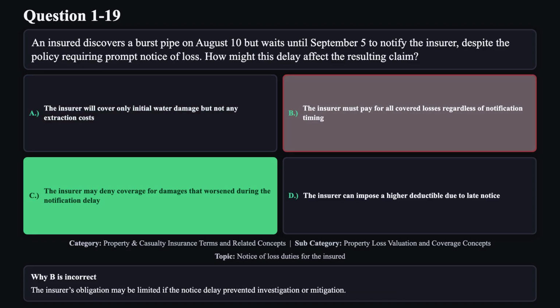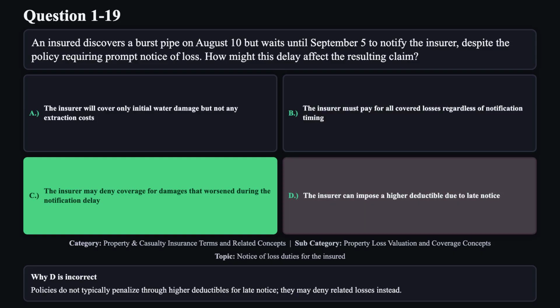Reason B is not correct. The insurer's obligation may be limited if the notice delay prevented investigation or mitigation. Reason D is not correct. Policies do not typically penalize through higher deductibles for late notice. They may deny related losses instead.